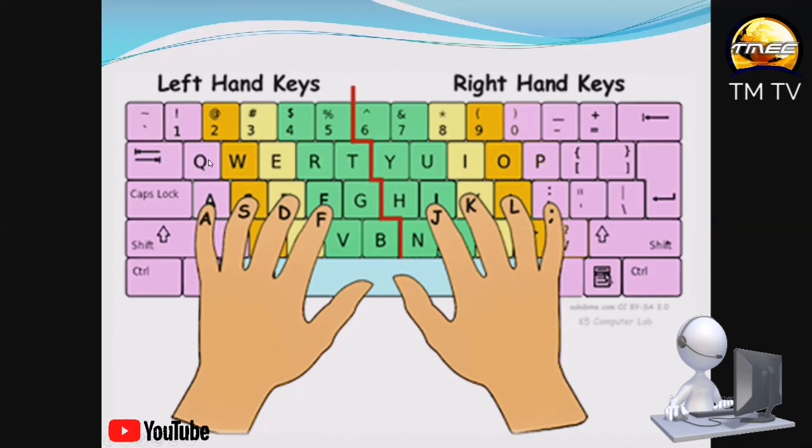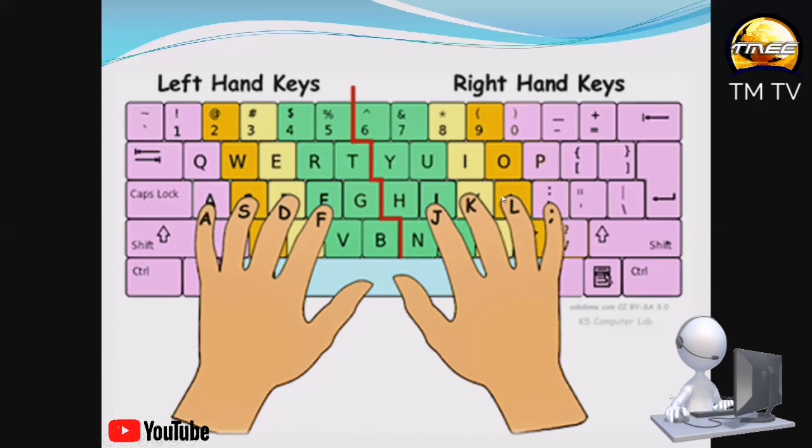So on the top row keys, we have Q, W, E, R, T, Y, U, I, O, P. And if you count them, you get 1, 2, 3, 4, 5, 6, 7, 8, 9, 10. So 10 letters on the top row, or the QWERTY. As the name implies, QWERTY was obtained from the first 6 letters: Q-W-E-R-T-Y, QWERTY. So that is where the name came from.